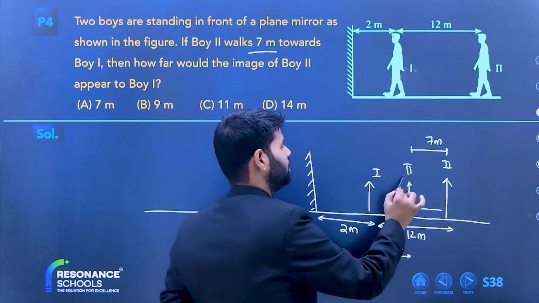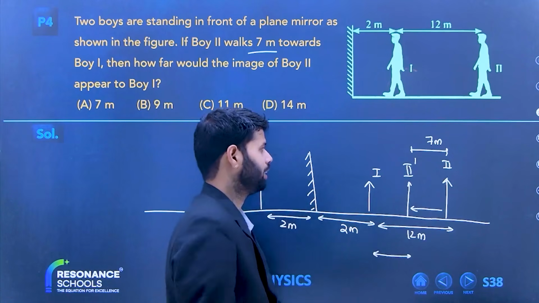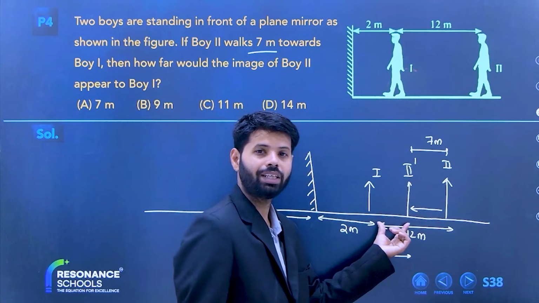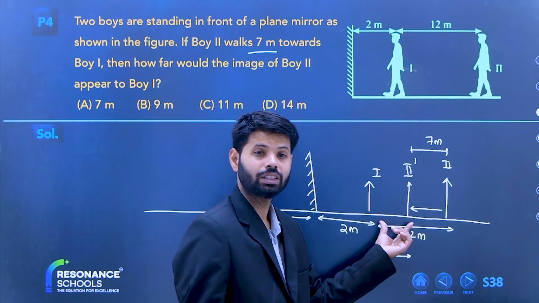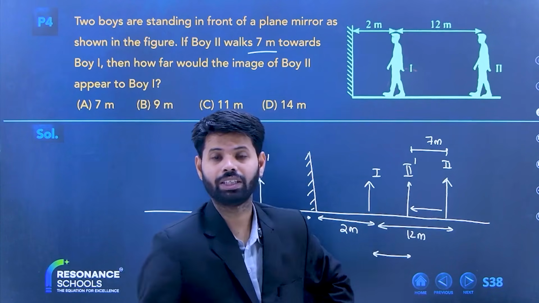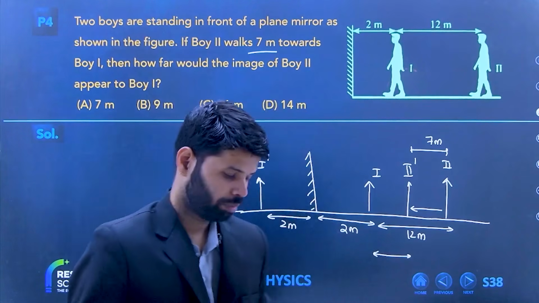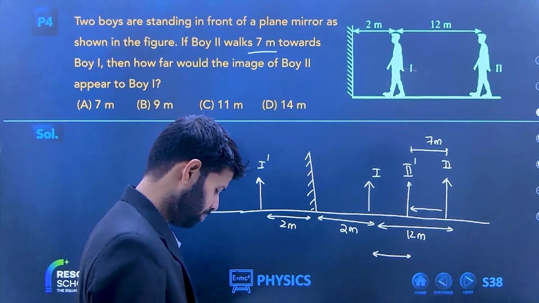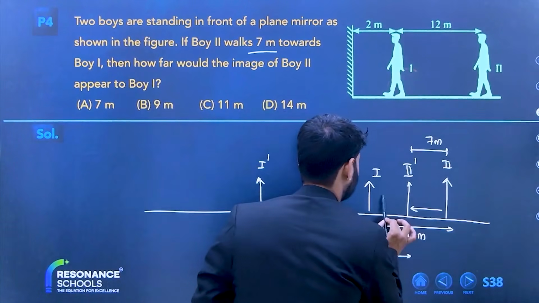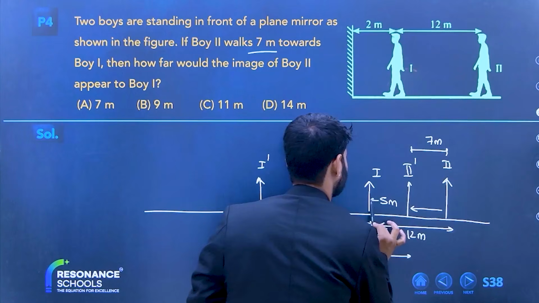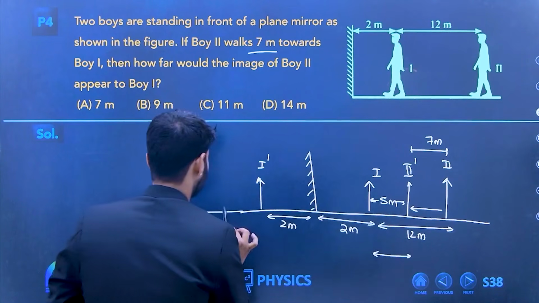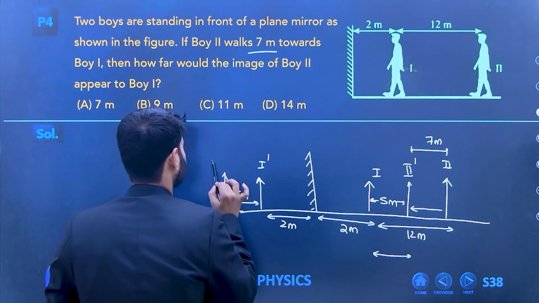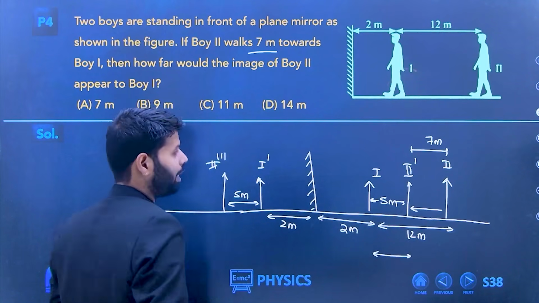If this is the new position of the second boy, then 12 minus 7 is? Is it 5? Very good, 5 meters. The image will also be formed somewhere, right? 5 meters. Am I right or wrong?